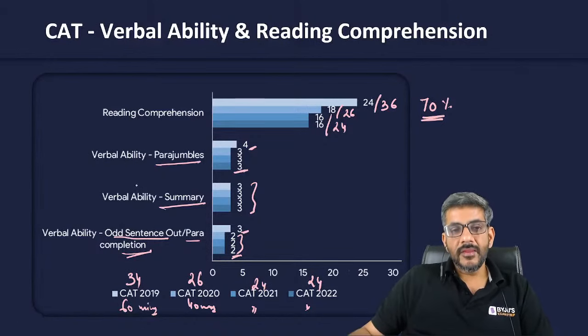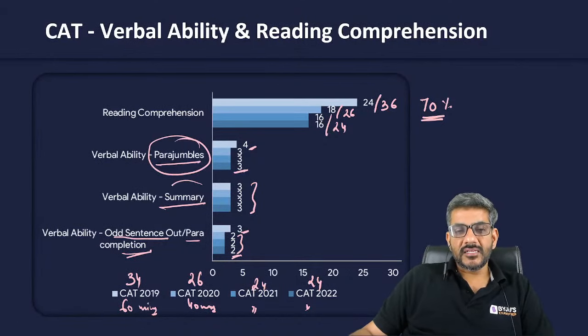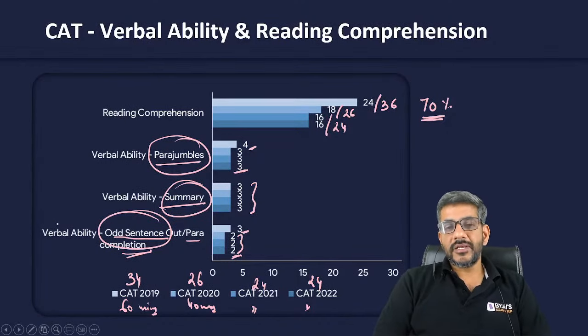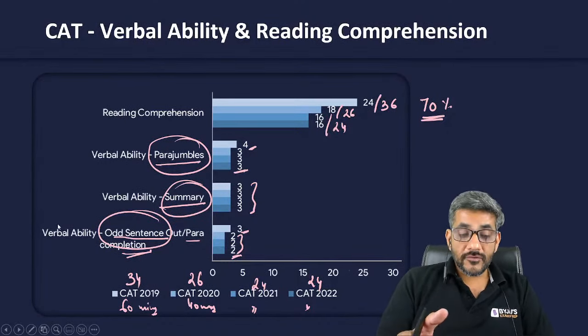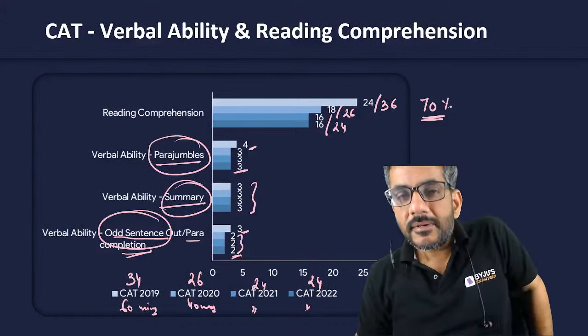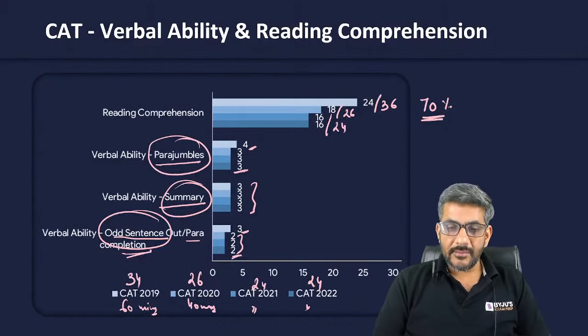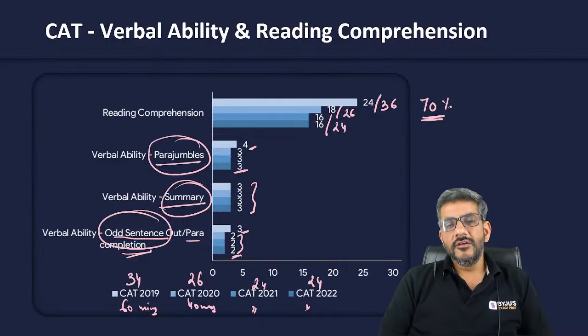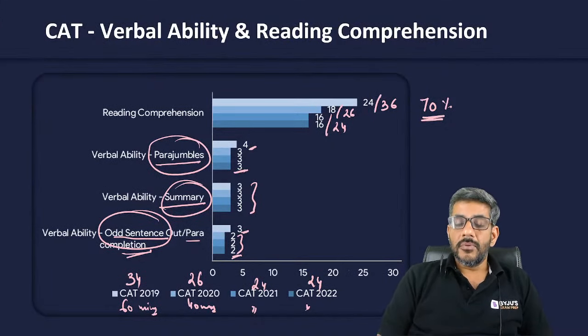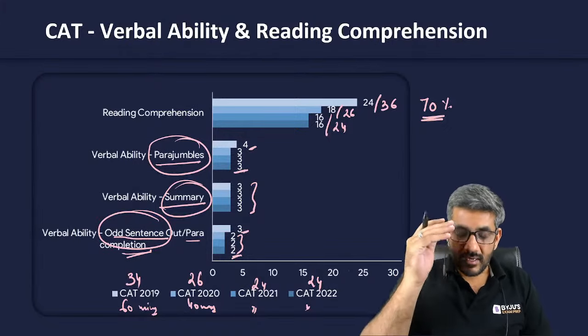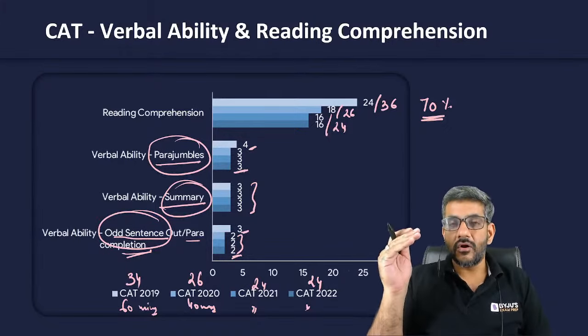Not only that, even if you look at these areas, para jumble, summary based, odd one out, etc., none of these questions is based upon vocabulary. Though, of course, vocabulary might be needed a little bit to understand these. None of these questions is based upon grammar. Once again, grammar might be needed to understand these sets. But you can't say that these questions are directly based upon grammar or vocabulary.